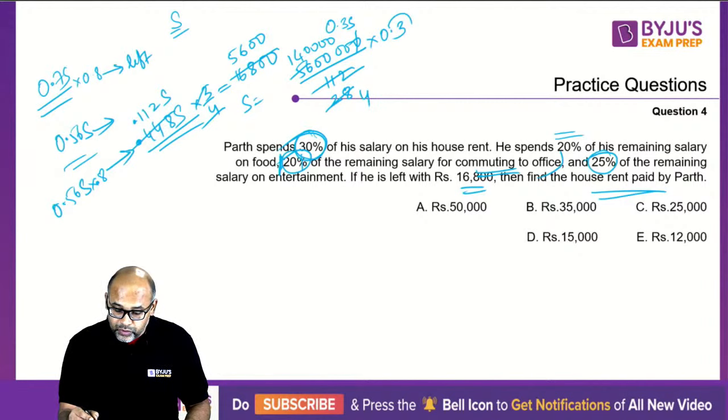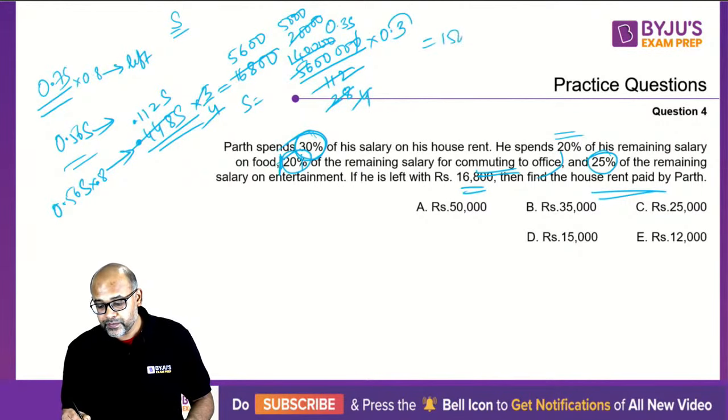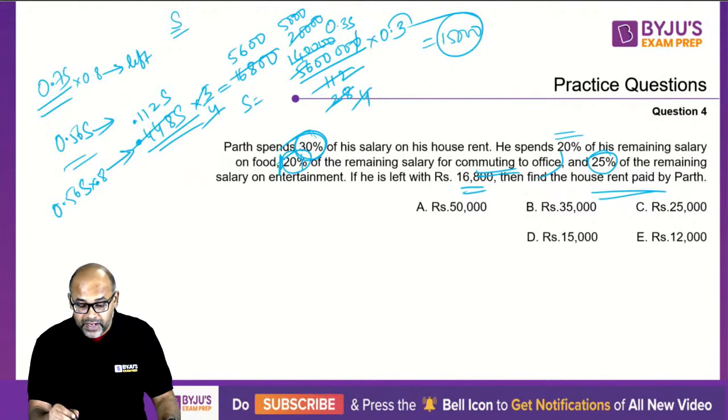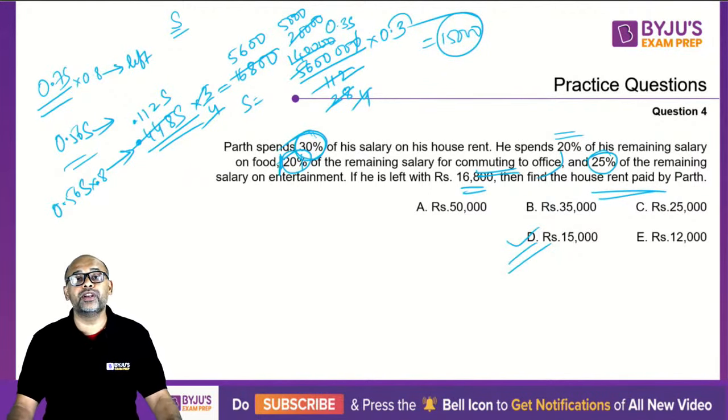Then 7 goes 4 times. 7 2 1 2 1 2. Then 4 goes 5,000 times. So 5,000 into 3 is 15,000. So 15,000 is the value that you get from your option D.